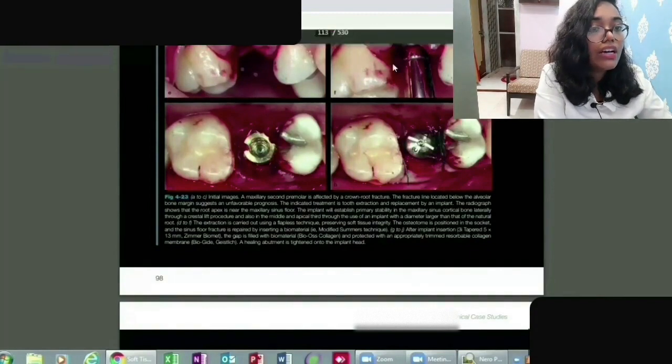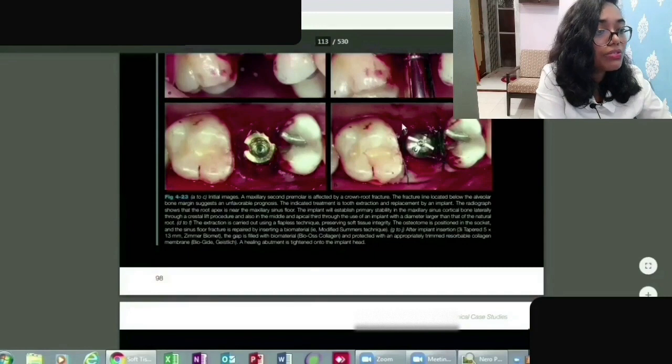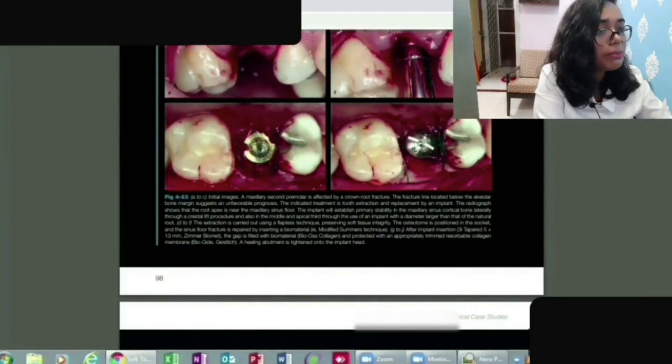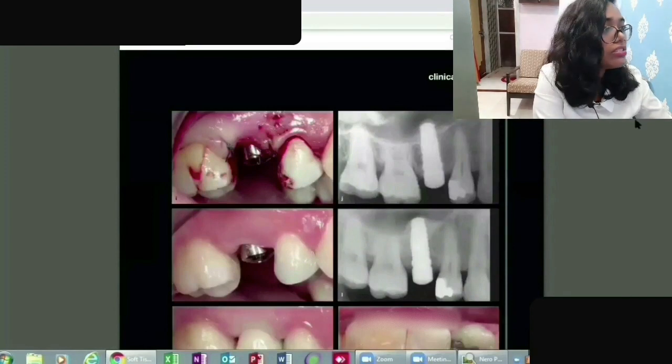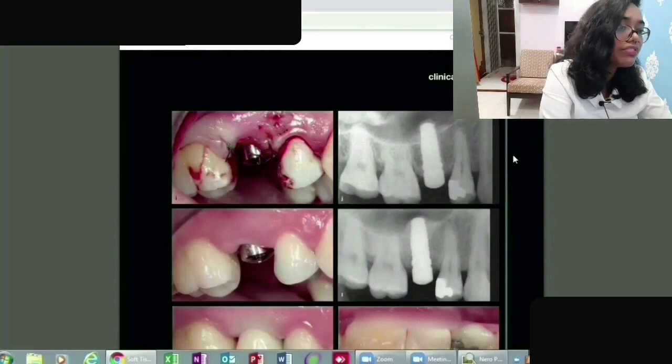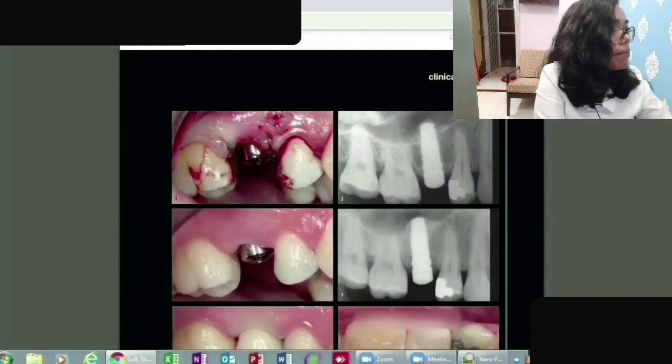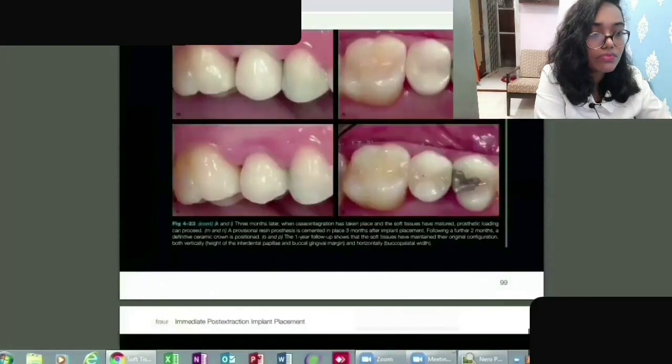After this you can see the sutures have been placed, and initially they'll be placing the temporary ones and then the permanent ones accordingly, whether it is 2 months, 4 months. This is the continuation of the second case. You can see the sutures, you can see the radiograph images here, and in the end you can see the end result.